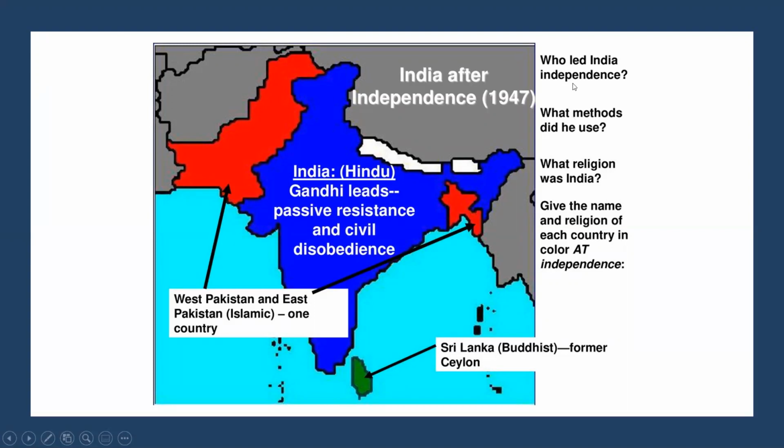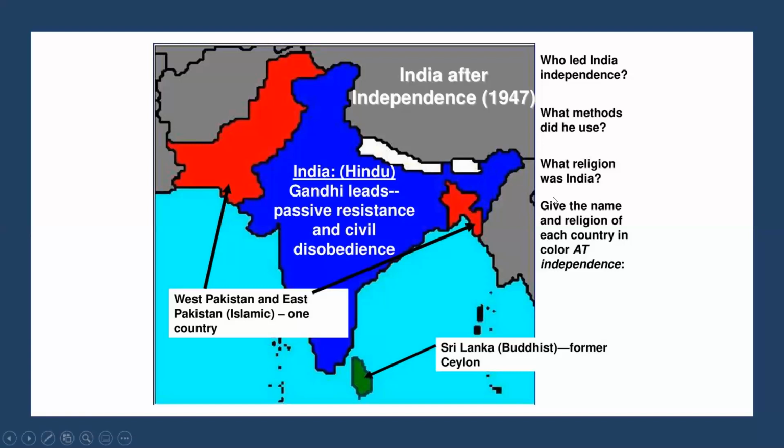So here a few questions are there. Who led India's independence? You collect the information. Next, what methods did he use? So here, who led means Mahatma Gandhi. Next, what methods did he use means non-violence methods. What religion was India? We are not following any religion. All religions have equal importance.